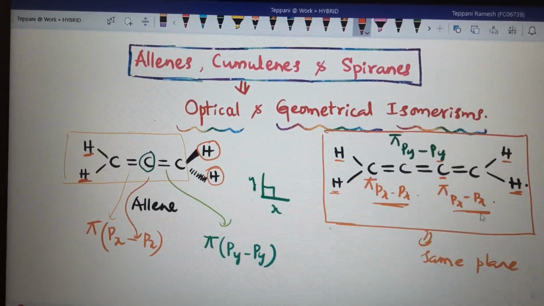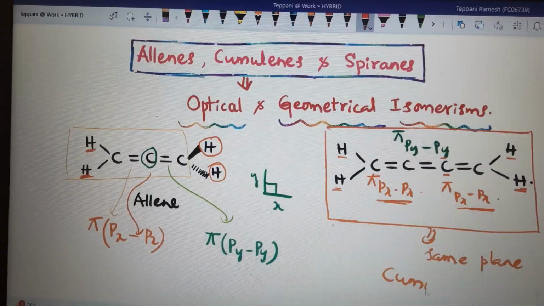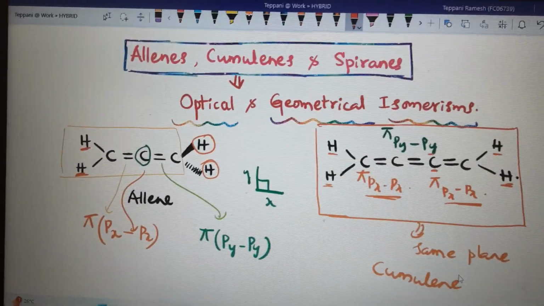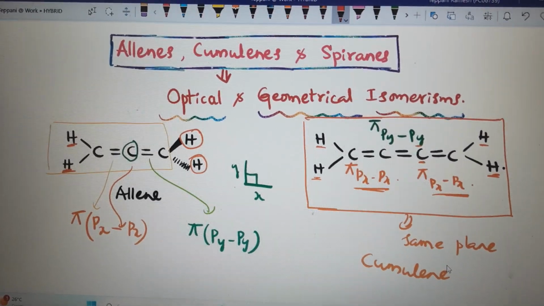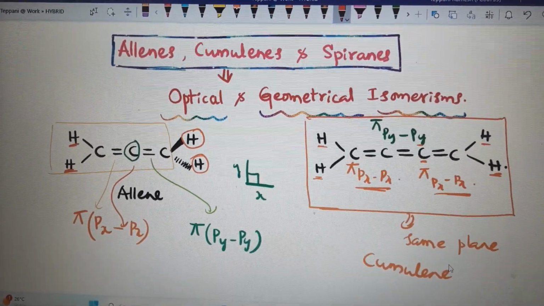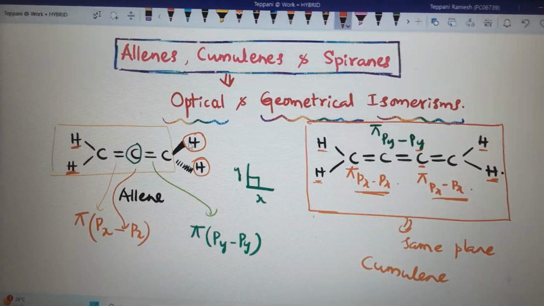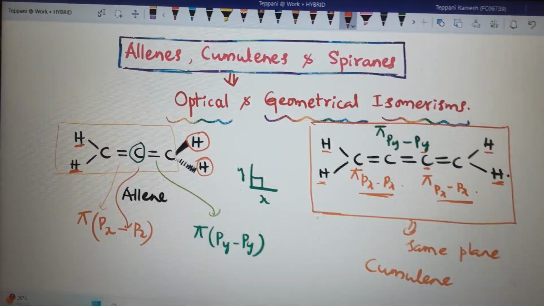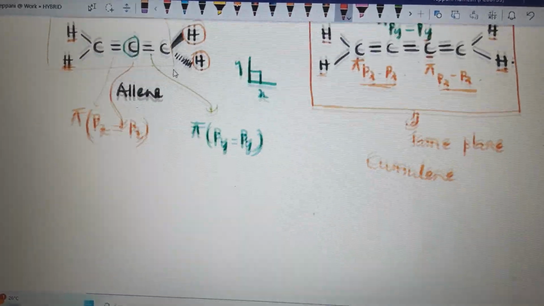And like this, more double bonds consecutively present, it is cumulene. Because of this reason only, if same plane present, there is chance of geometrical isomerism. If opposite planes or perpendicular planes are there, different planes, there is chance of optical isomerism. That point we will see now.